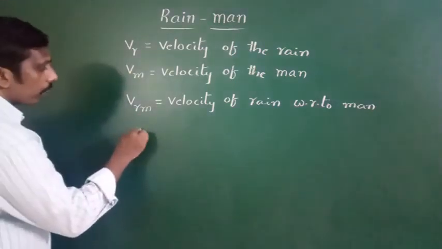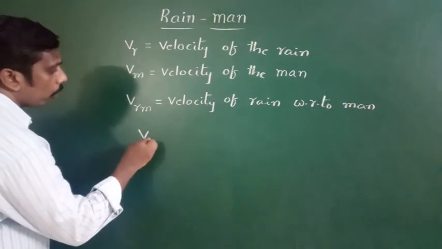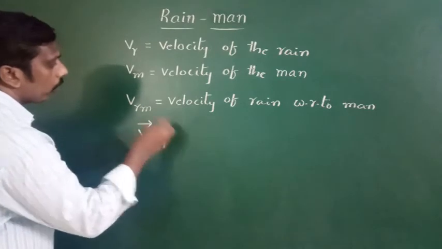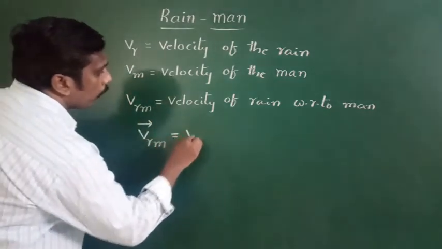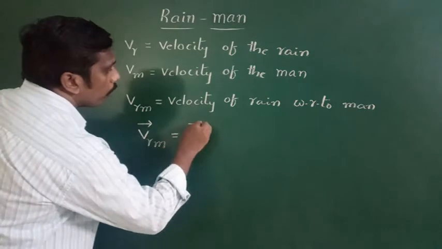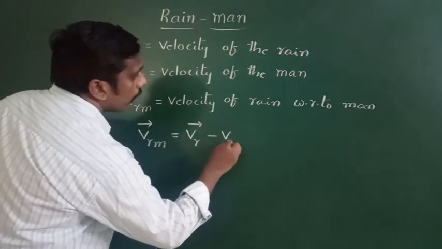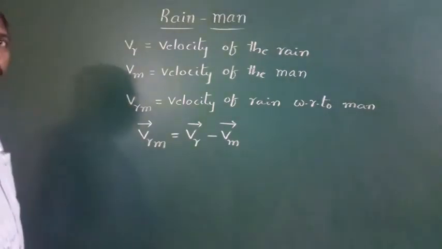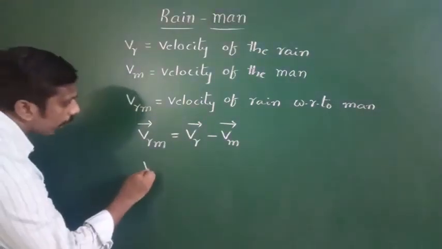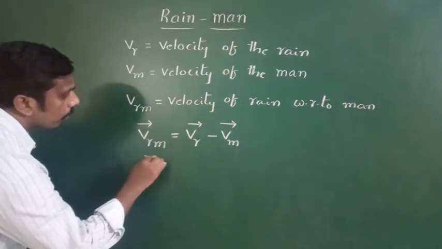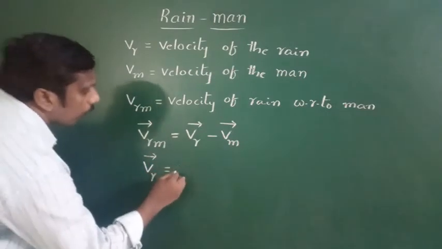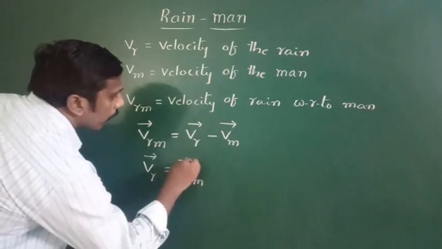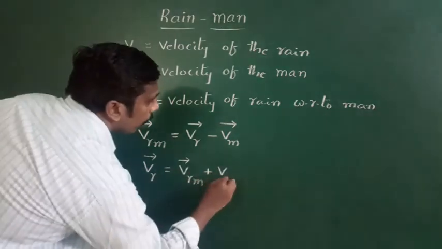Now we know the formula for the velocity of the rain with respect to man. Velocity of the rain with respect to man is equal to velocity of the rain minus velocity of the man. This is the formula we use to find the velocity of the rain with respect to man. From this equation, velocity of the rain is equal to velocity of the rain with respect to man plus velocity of the man.